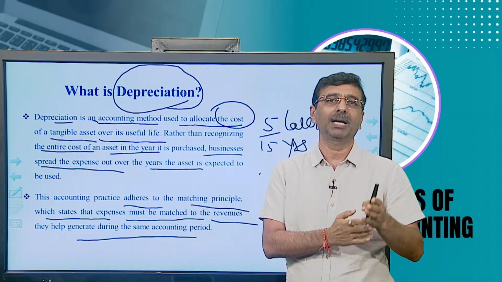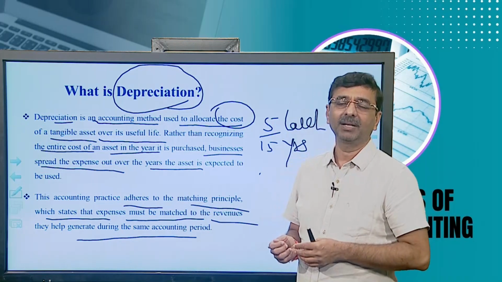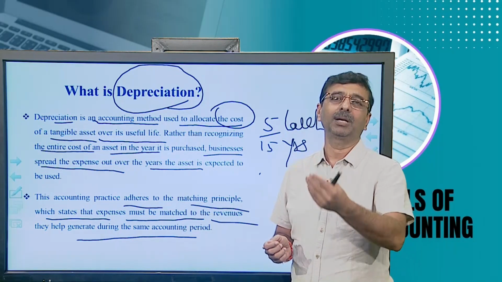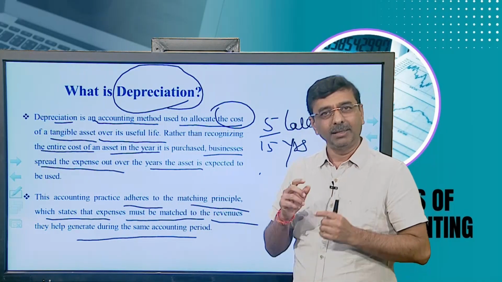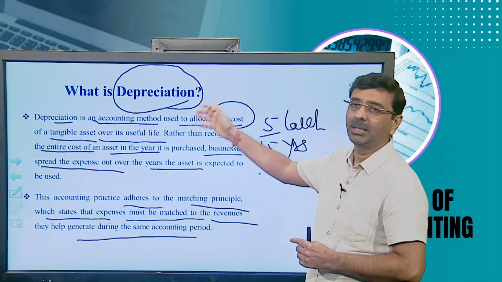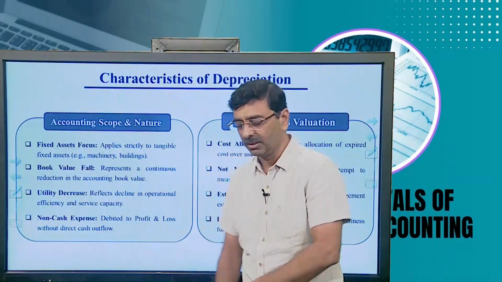And that is why, against the revenue which you have earned, the same year's expense or a portion of the cost price of the asset should be deducted, and that is why we identified that depreciation of the asset has to be charged and has to be debited. Then that calculation needs to be understood. That is why this is the first thing, what is depreciation, that we try to understand.